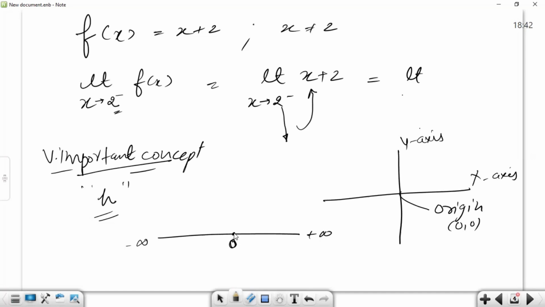So if this is the particular point, the origin, we will approach this point from the left hand side and the right hand side, but the value will never become 0. h is not equal to 0, but it is approximately equal to 0. It is tending from, let us say, 0.00001, and on the other side minus 0.00001. But still, you are able to understand it.